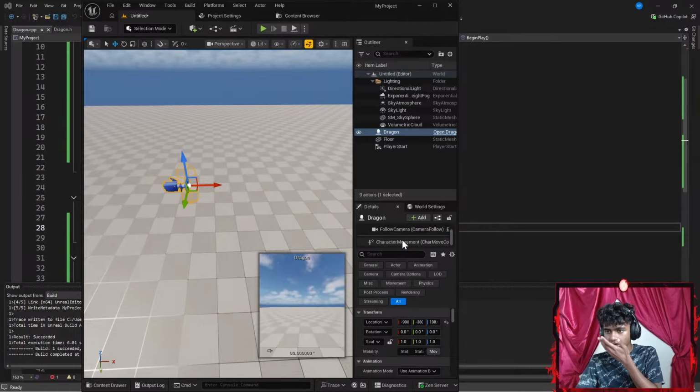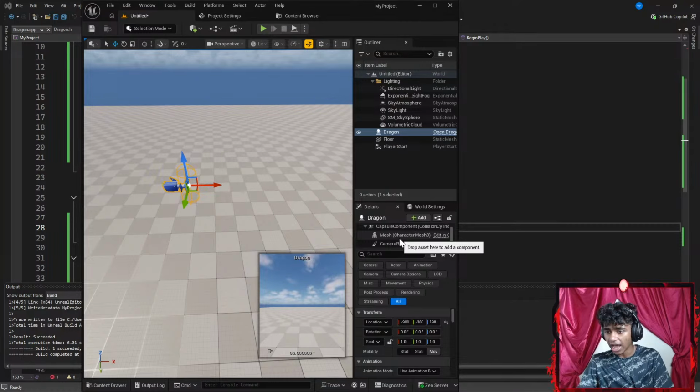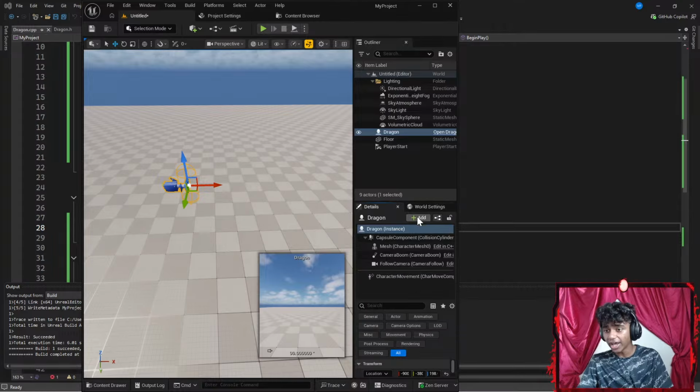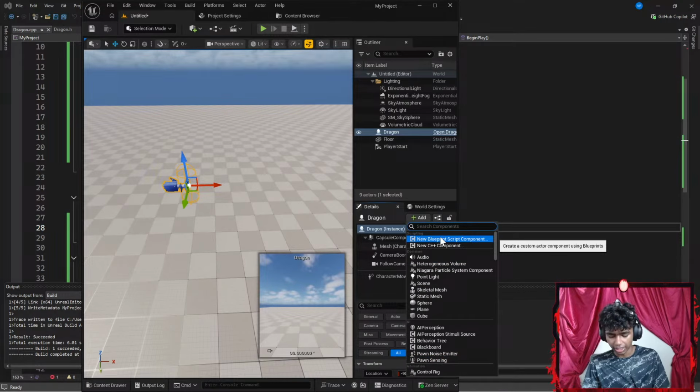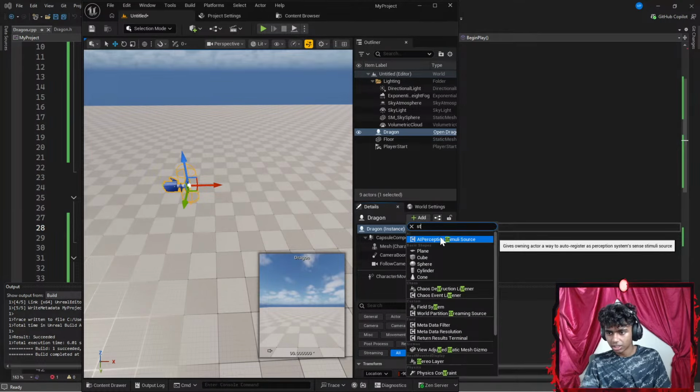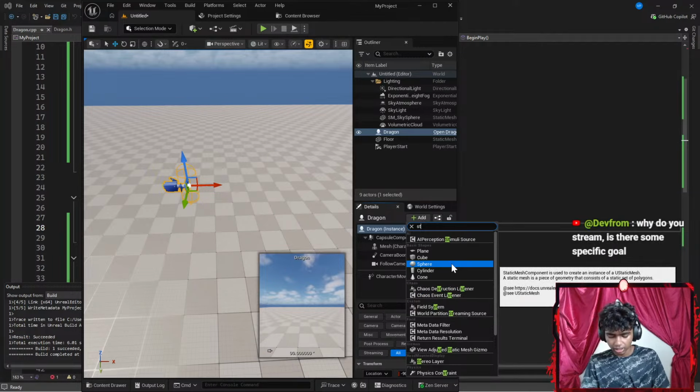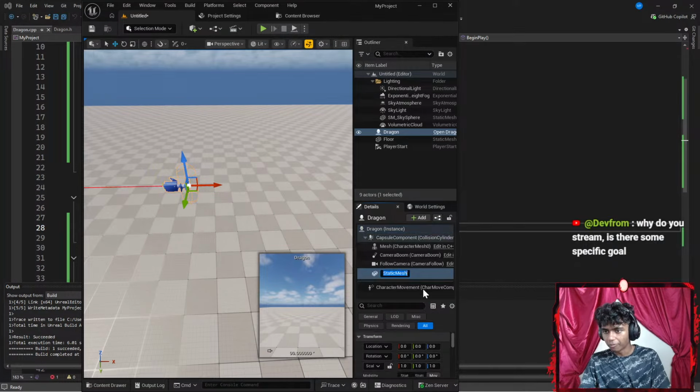So let's go ahead and add a static mesh. Did I add a static mesh? Do I have a dragon mesh here? So I do not have a dragon mesh, so I'm gonna go ahead and add something like a static mesh. Let's go with a static mesh. I'm gonna be calling it something like a dragon mesh.